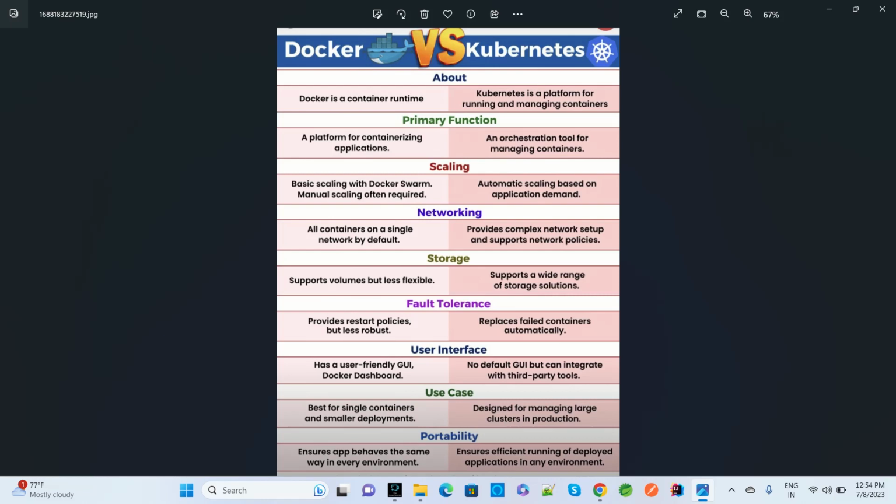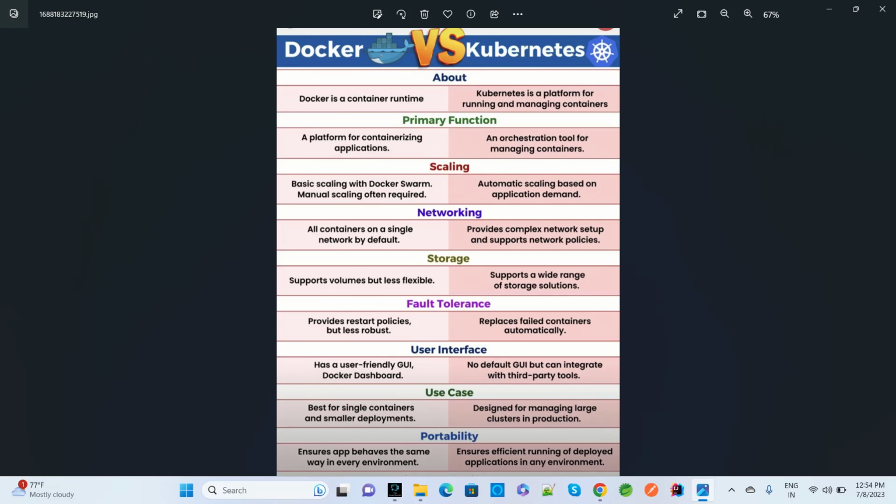And if you go for the networking difference, Docker puts all the containers on a single network by default. But Kubernetes provides a complex network setup and supports network policy. And storage also we have. In storage, Docker supports volumes but is less flexible. But Kubernetes supports a wide range of storage solutions. So in all these things Kubernetes has much difference compared to Docker.